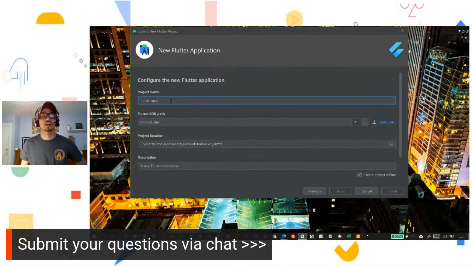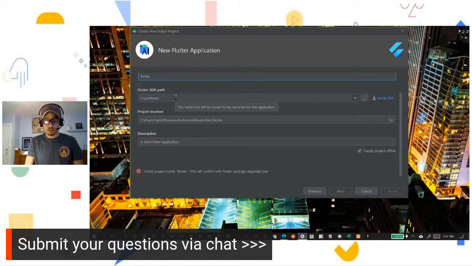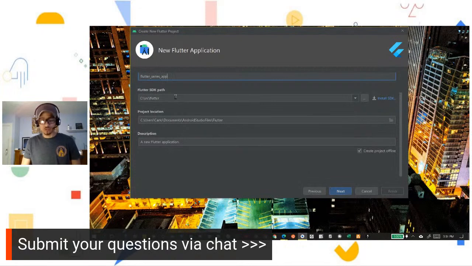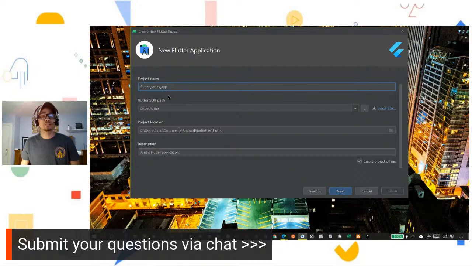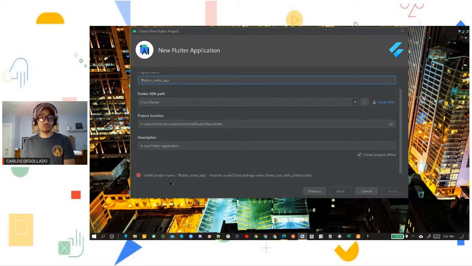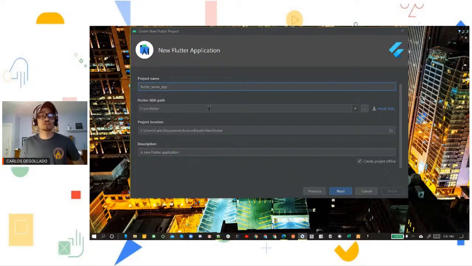And this is the project name. So we're going to call this Flutter app, whatever we want to call it. You can call it whatever you want. I think for this series, we're going to call it Flutter series app. And as you can see, the spelling convention should remain the same. You should have lowercase letters in the beginning. You shouldn't have any uppercase letters. And any spaces, you should have underscores. You should also not start the project with a number. If you start it with a number, it's going to give you an error like that. So we want to make sure we stick with these naming conventions with Flutter.